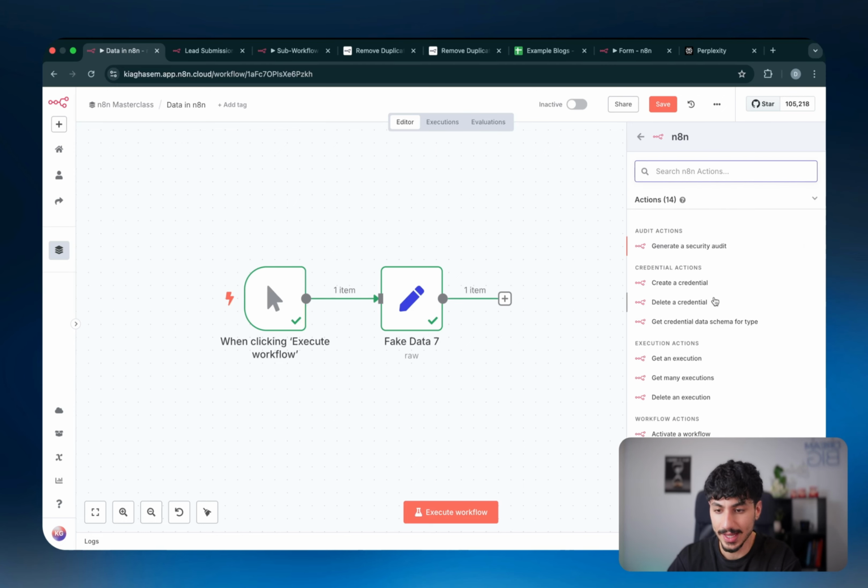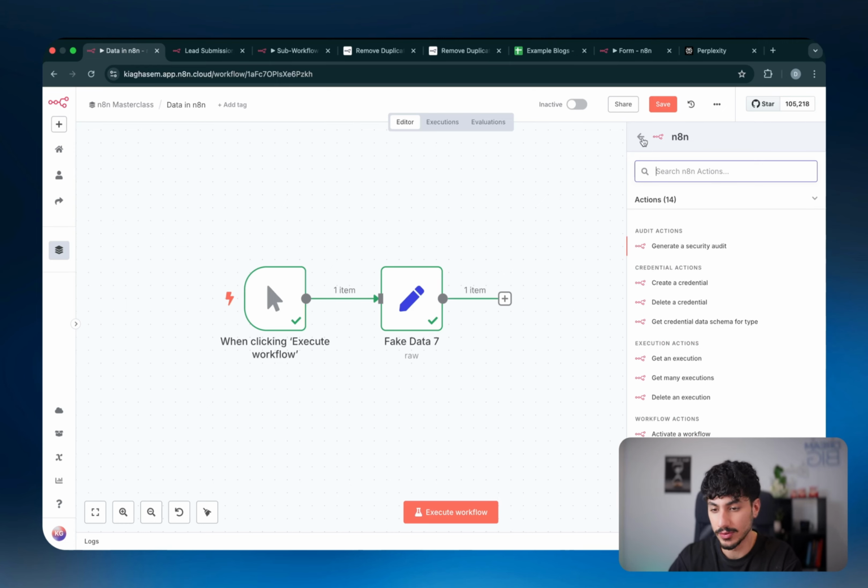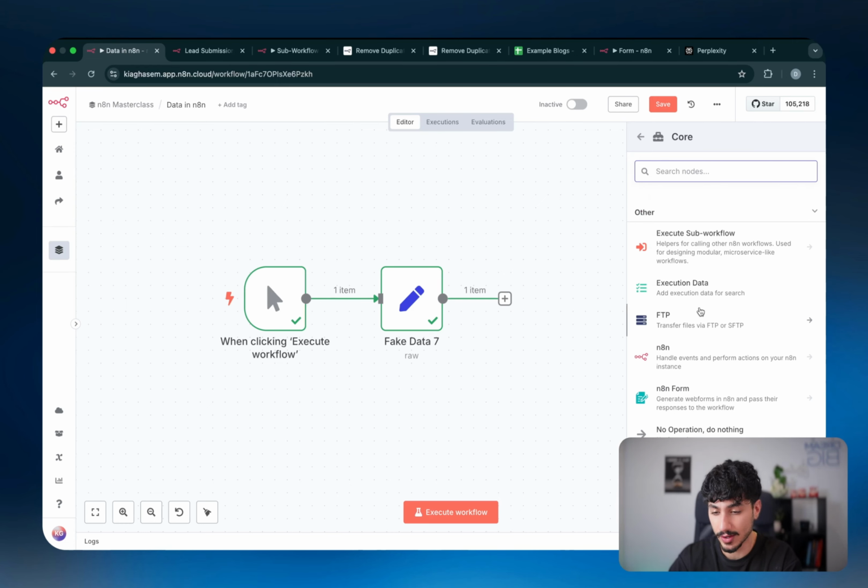The next one is the n8n nodes. Now, the n8n nodes allow you to do different things within n8n, like activate a workflow, create a new workflow, deactivate a workflow, delete a workflow. I haven't really found the use case for this yet that I found intriguing enough to sit down and try and build it. But if you guys have a cool use case for this, please let me know.